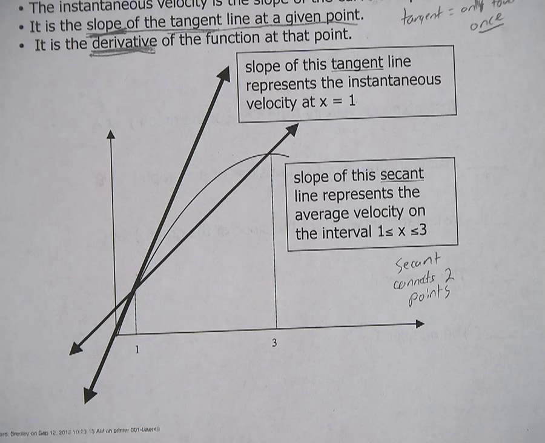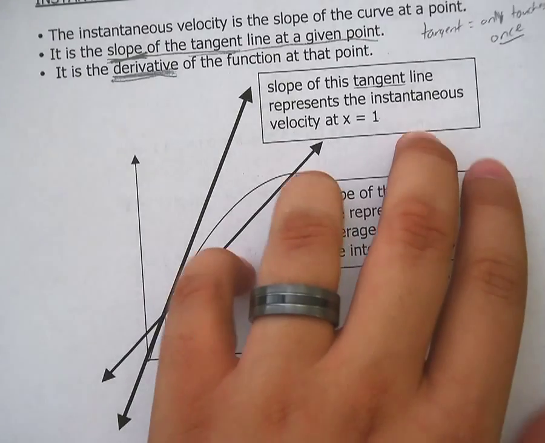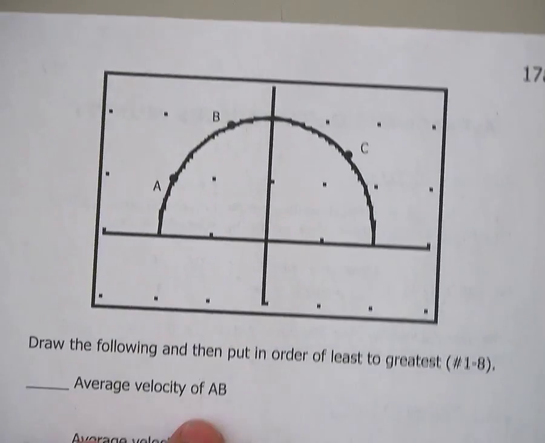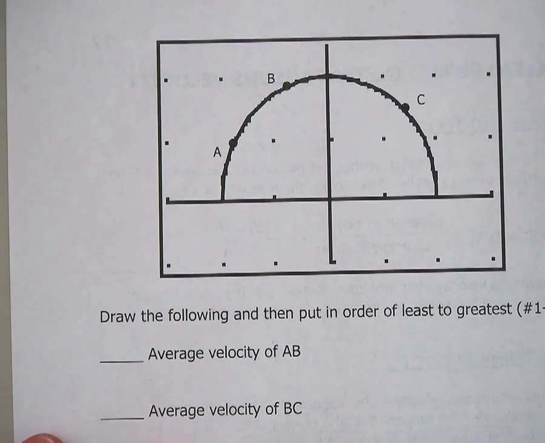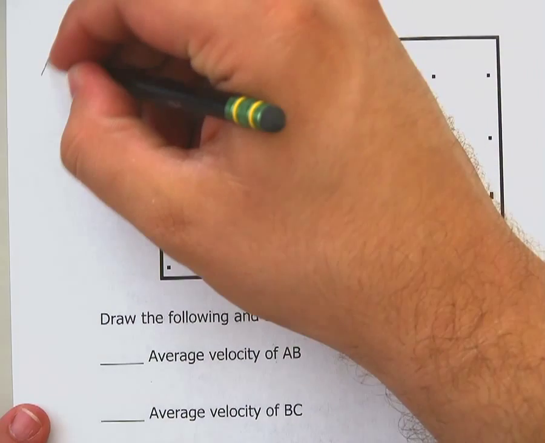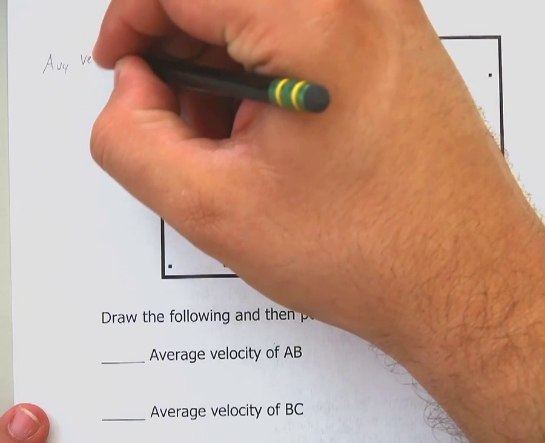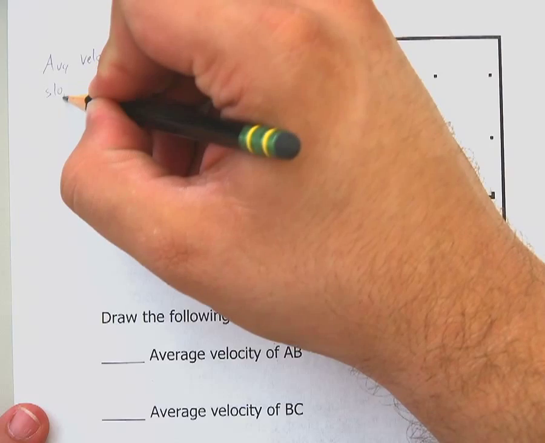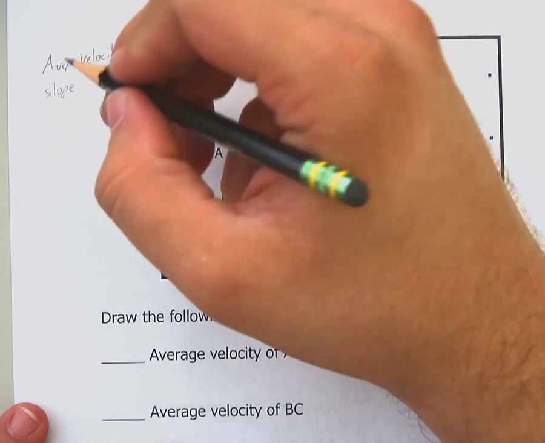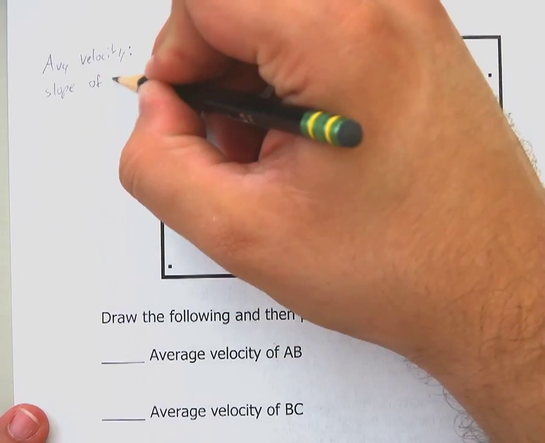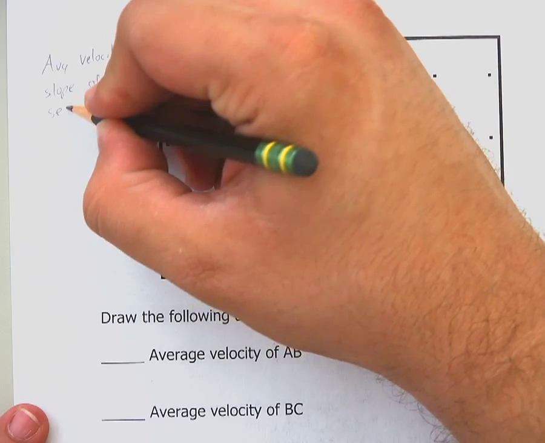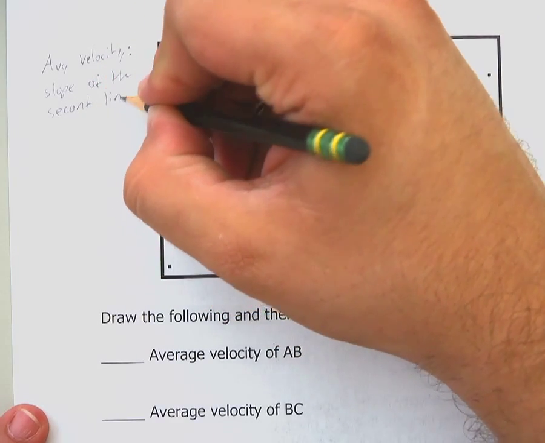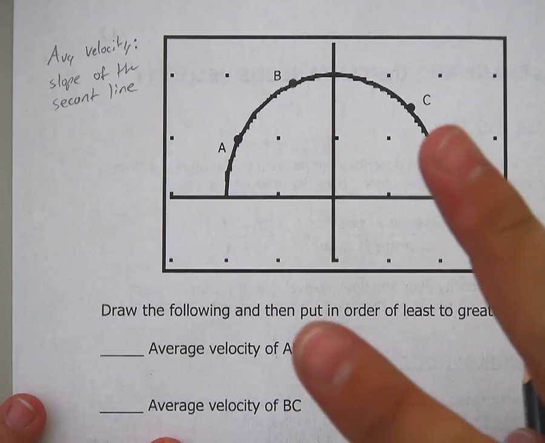So a lot of vocabulary coming out of the gate here, but just to make sure that we understand the concepts here, we put a little graphic on the back here. And I want you to remember something here. When we say average velocity, we are talking about the slope of the secant line. The secant line. The line that goes through 2 points.